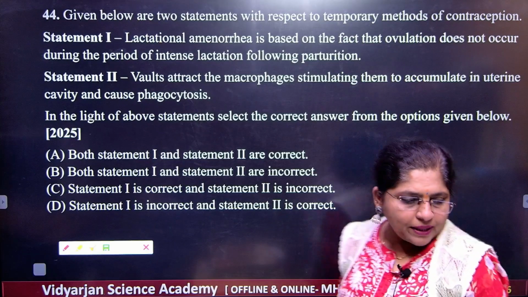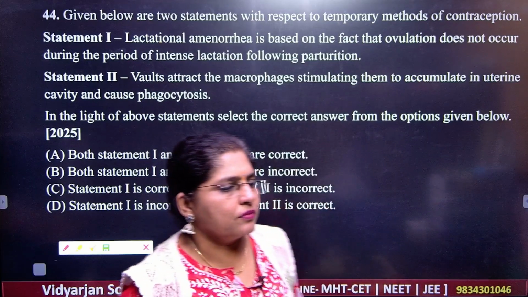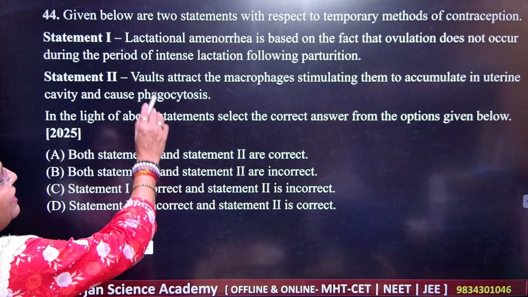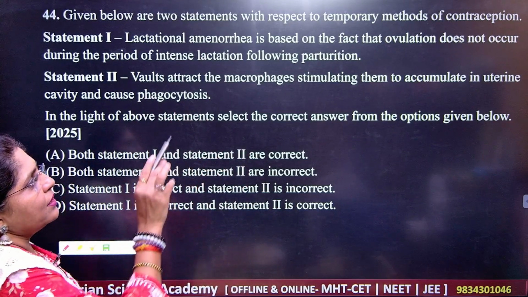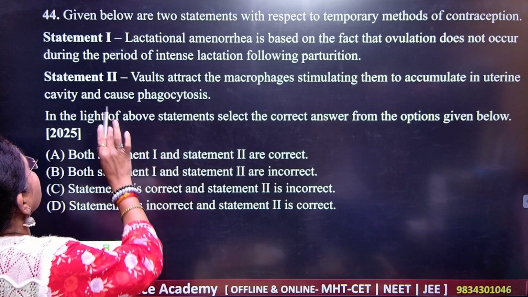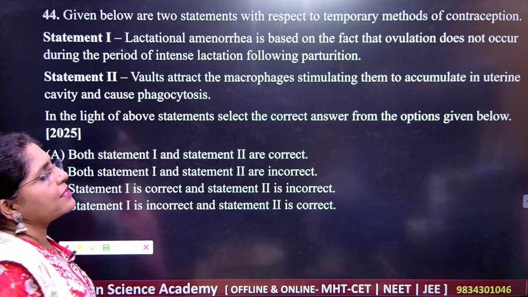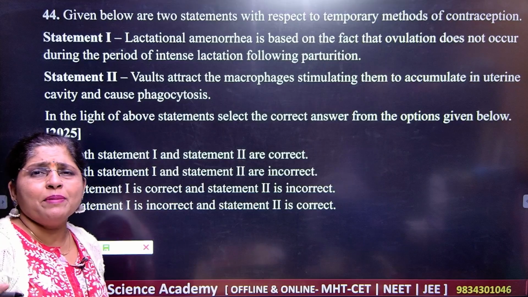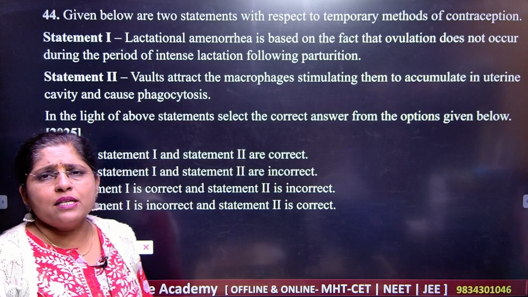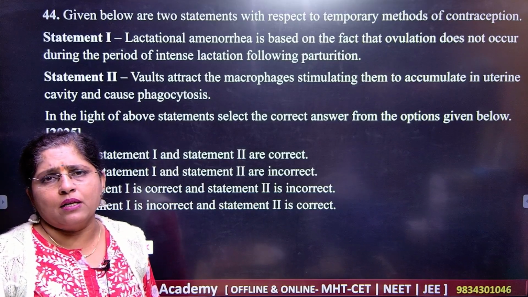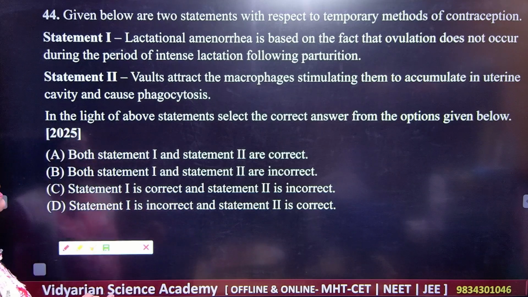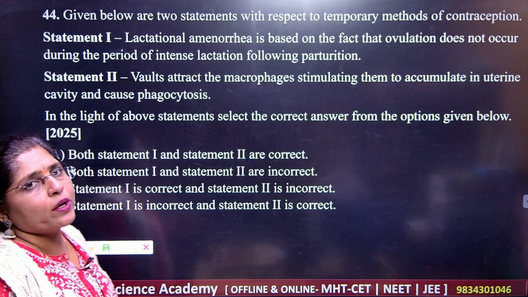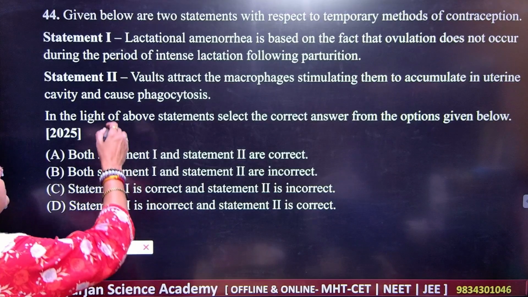Statement number 1: lactational amenorrhea is based on the fact that ovulation does not occur during the period of intense lactation. If the mother is feeding the baby with breast milk, there will be the very important process called lactational amenorrhea. Got it?